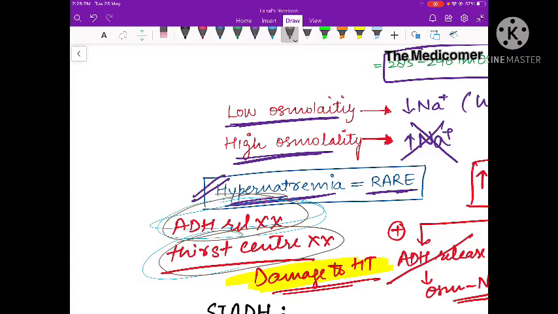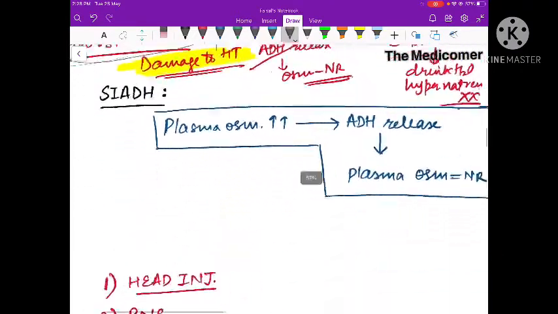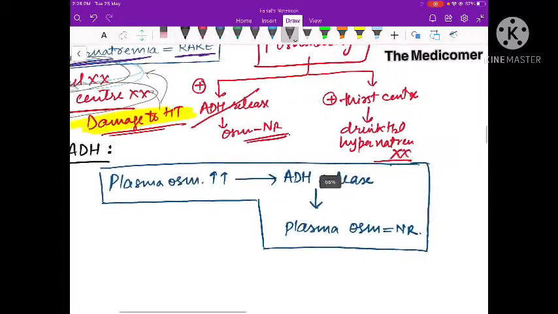It can be seen in a comatose patient who has suffered a head injury. So this will be the presentation. This is called adipsic hypernatremia.